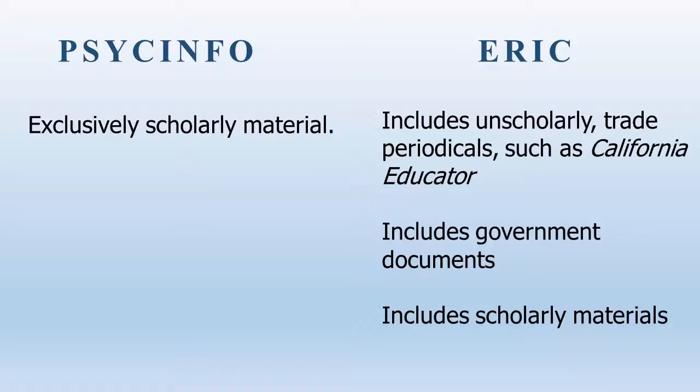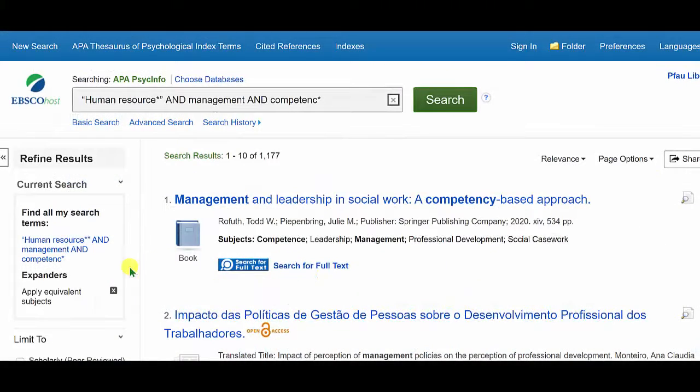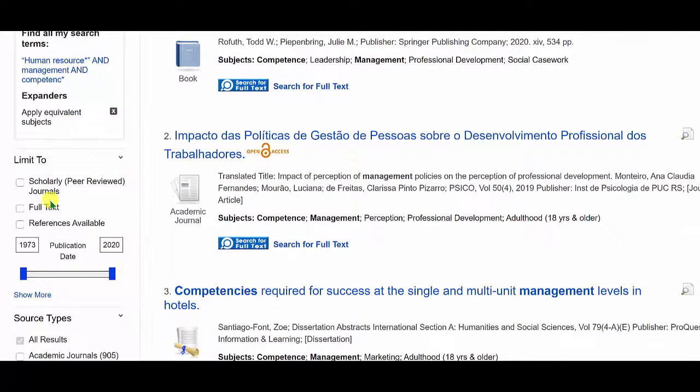First of all, PsycInfo is a more scholarly database. ERIC has trade articles and ERIC documents along with scholarly peer-reviewed articles. PsycInfo is all scholarly material with source types including citations to articles, dissertations, books, and chapters in books. If you know that you do not want some of those materials for your assignment, your first step will almost always be to limit to the scholarly peer-reviewed articles in academic journals.